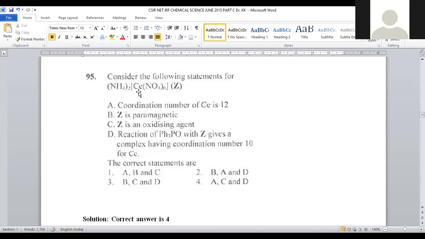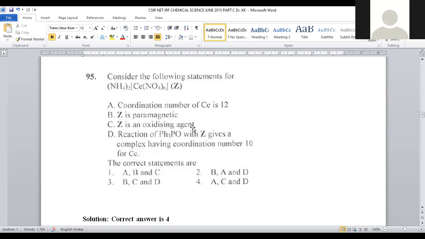Cerium exists in the +4 state because each ammonium contributes +1, so there is a +2 charge, and each nitrate will contribute -1. Total +4 charge is there on the cerium. Cerium has 2 s electrons, 1 d electron, 1 f electron. All the electrons present in the cerium will be discarded. It will become an f0 system. No electrons are present, so how can we say it is paramagnetic? No possibility. So option B is not a correct statement.